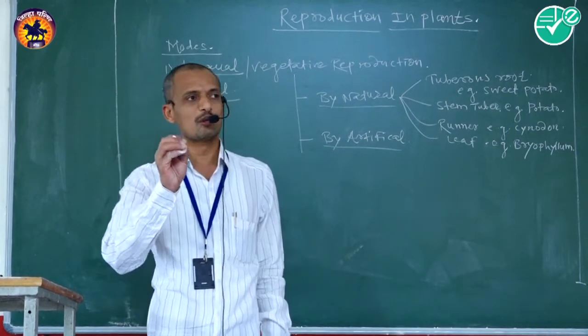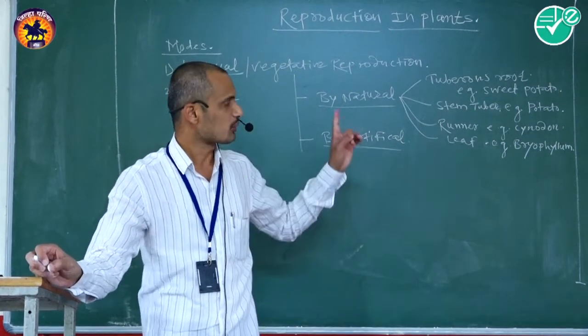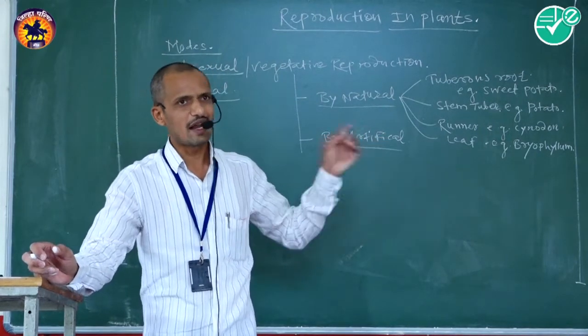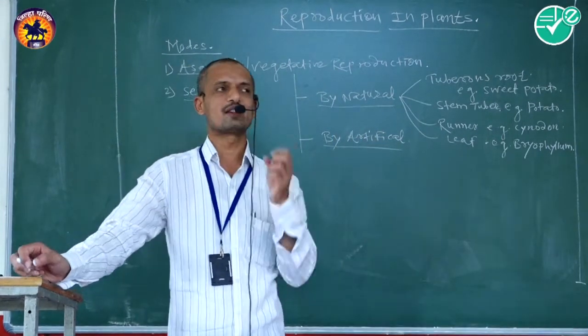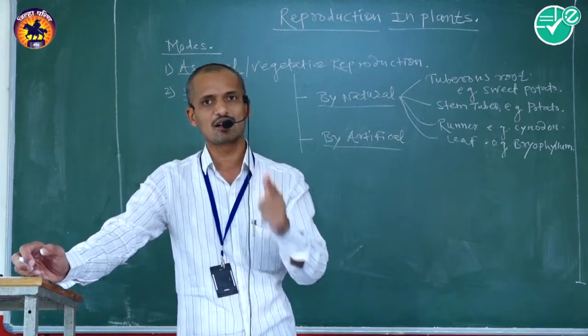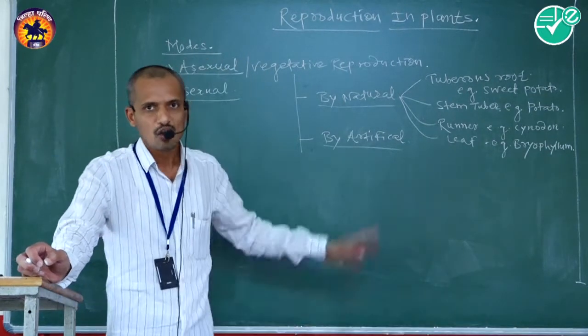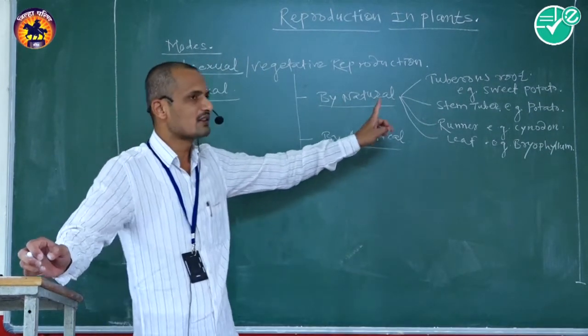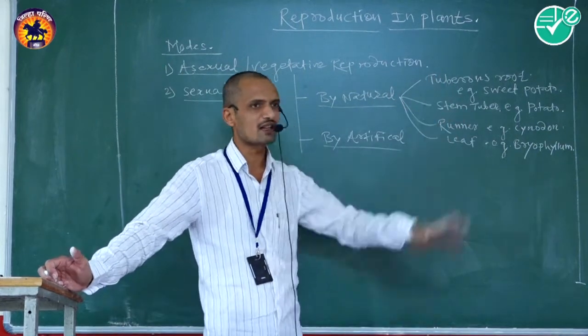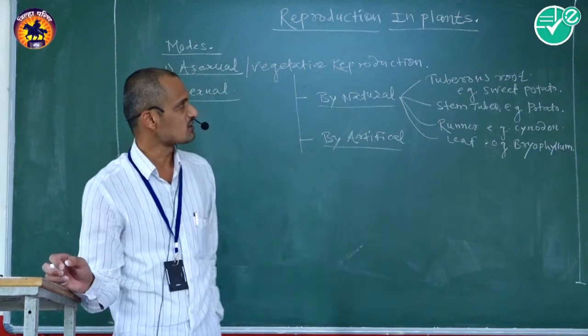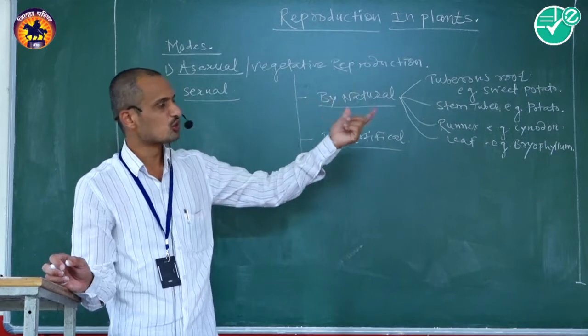These stem tubers contain prominent eyes. Eyes are sporulated organs. These eyes become active during favorable season and develop young ones like their parents. That is called stem tuber.